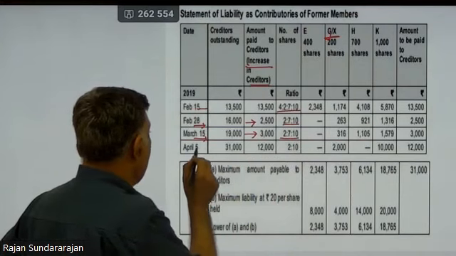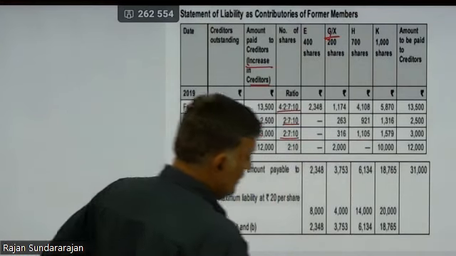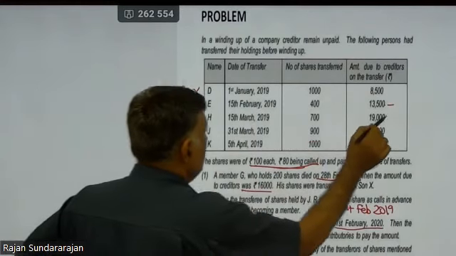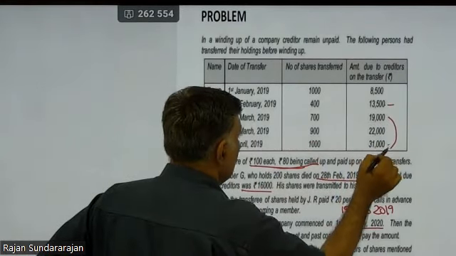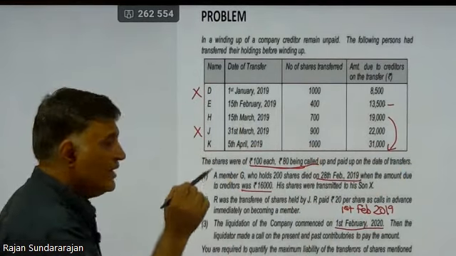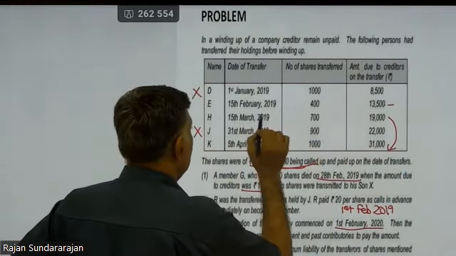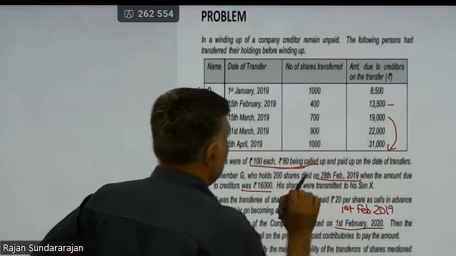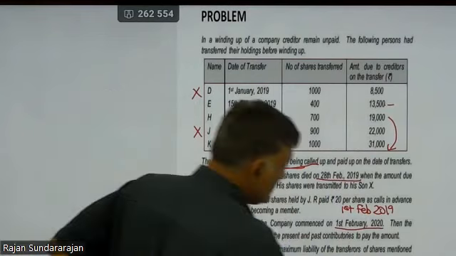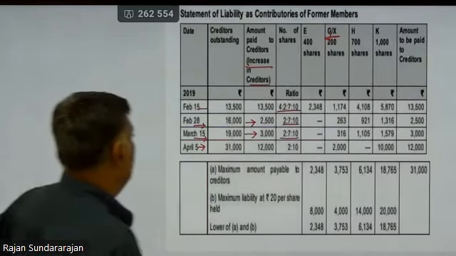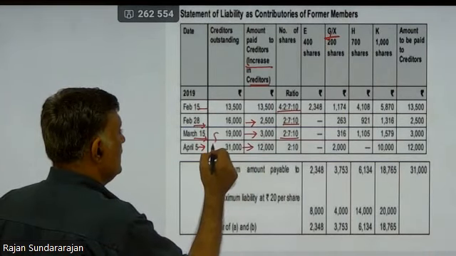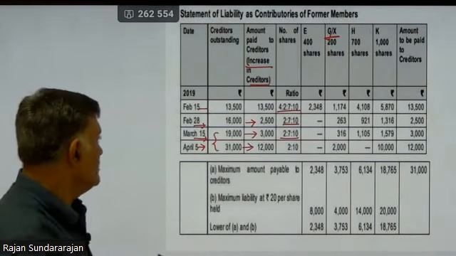Last one, come to April 5. What is the creditor balance on that day? From 19,000, we have moved here. Why? Because in the middle we had J and we eliminated J. So directly from 15th of March, we'll move on to 5th of April. Look at the creditor balance. It is 31,000. So what is the additional creditor now? It is 12,000. From 19, it moved to 31,000. So the incremental is 12,000.